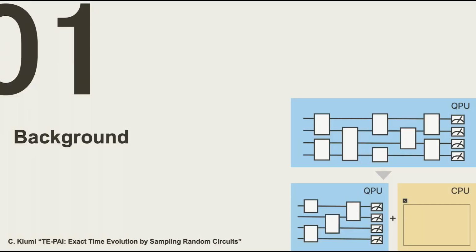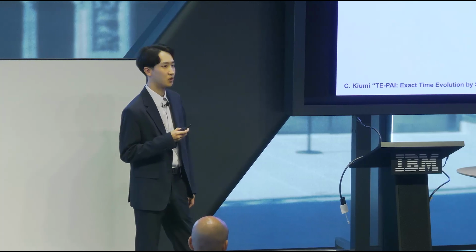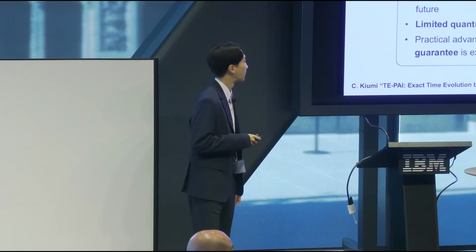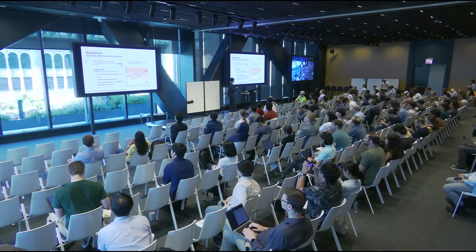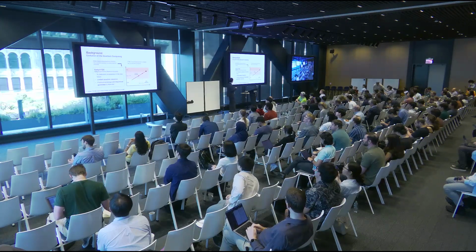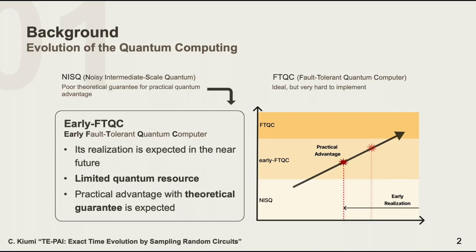First, I will quickly discuss the background and the motivation. Now we have noisy intermediate-scale quantum computers, which do not implement quantum error correction, and which suffer from noise. But we are gradually transitioning to an early FTQC era. And so it is very important to design a quantum algorithm that is resource efficient and also offers theoretical guarantees for the performance.